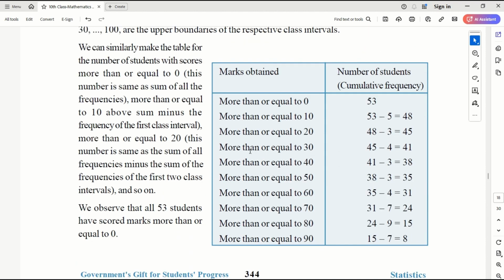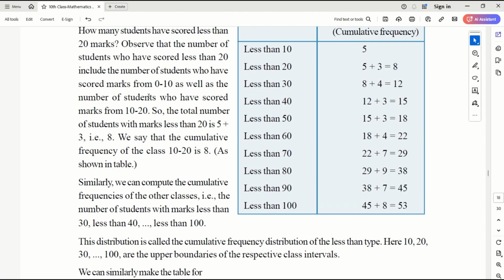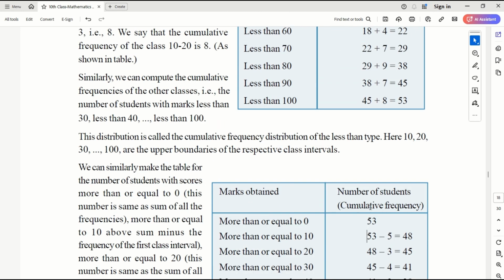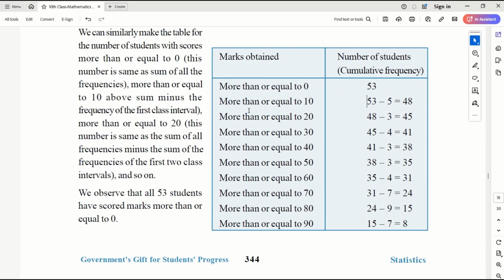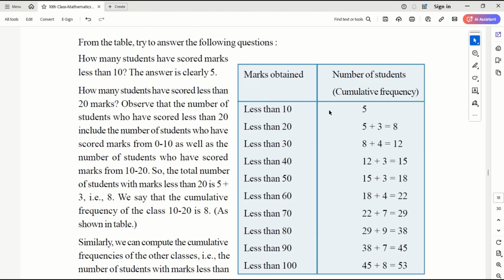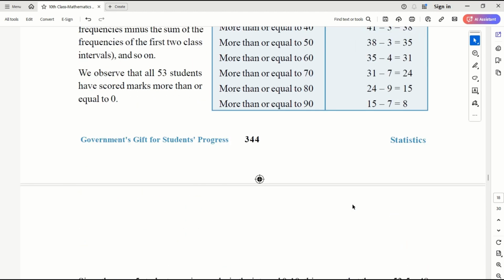Now we can also make it more than cumulative. If I ask how many students have got more than 0 marks? Everybody. So this is the total, the sum of frequencies of the students. For more than or equal to 10, you have to subtract the 5 people who are less than 10, correct? So 53 minus 5, which is 48. We are writing this in descending order. If I call the normal ungrouped data ascending order, this one is descending order. This is called more than cumulative frequency. So you have two kinds of frequencies which you can write, less than and more than.